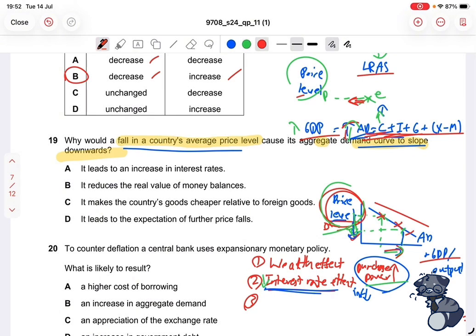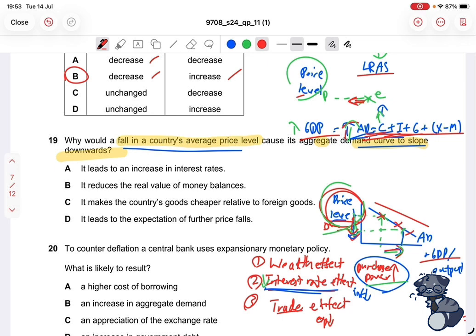Now, the final effect is called the trade effect, also known as the exchange rate effect. And what this refers to is, of course, international trade, your exports and imports. So, same case, same example again. If the price level falls, then, of course, the price of your goods falls. So if the price of your goods falls, that also means that the price of your exports falls, because your exports are the same domestic goods that you produce in your own economy. Those are the same ones that you're exporting outside. So the price of those is the same as the price of your exports.